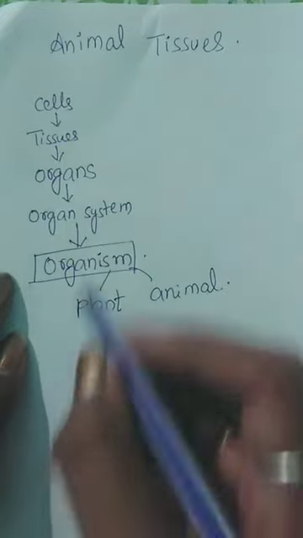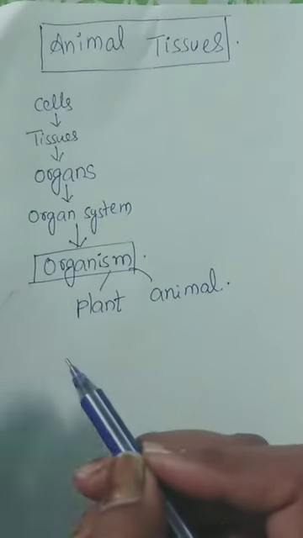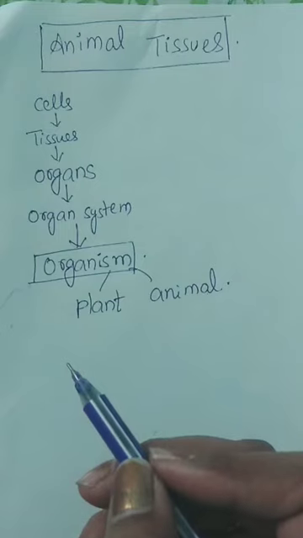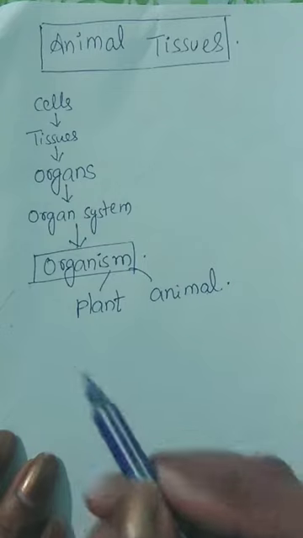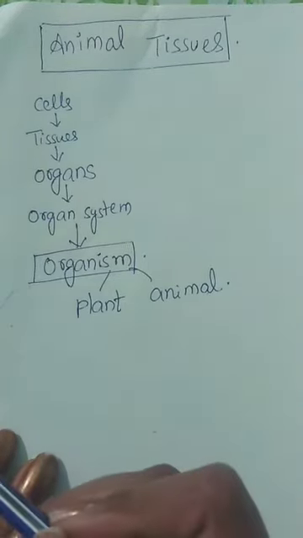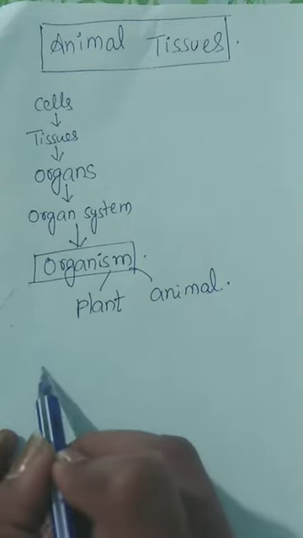Today in this class we are going to discuss animal tissues. Like plants, animals also have tissues. Animal tissues, based on their functions, are divided into four major types.